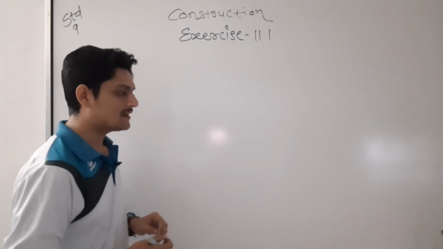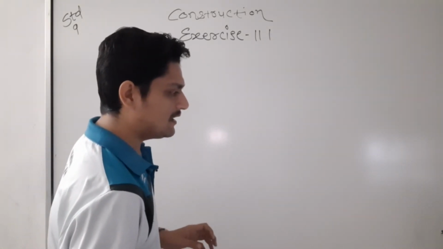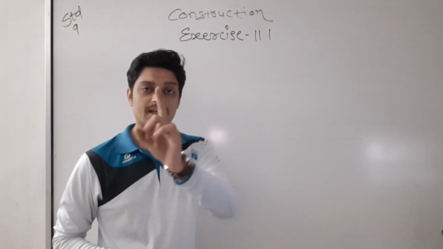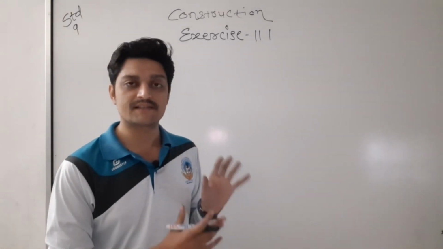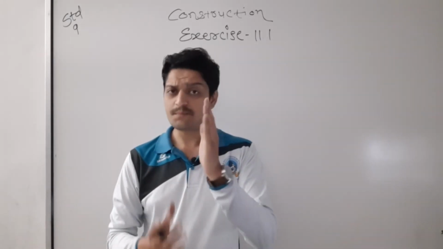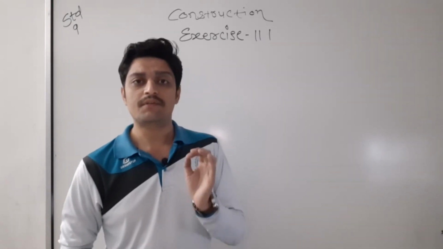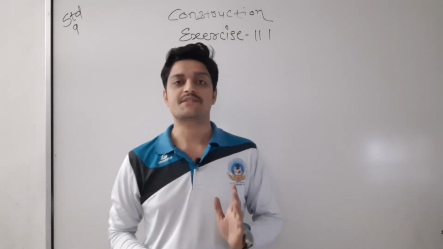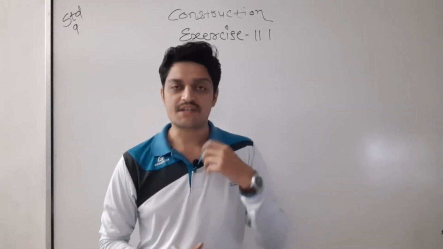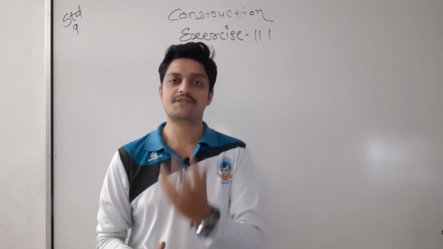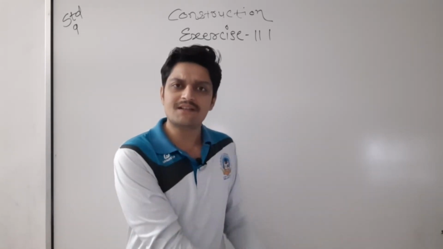See here, construct a 90 degree angle and justify the construction. One more thing: in this 9th standard we will not justify any construction, because right now that's not required, and the justification required for next year is not given this year.